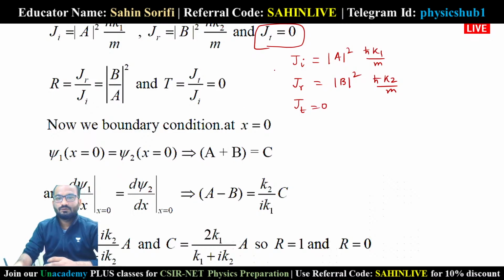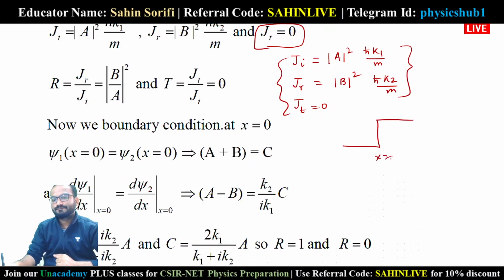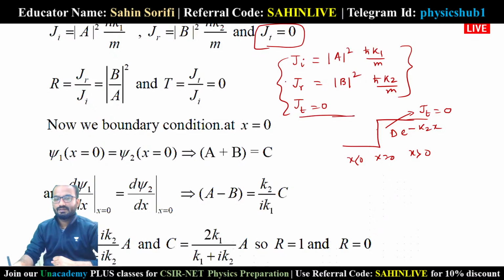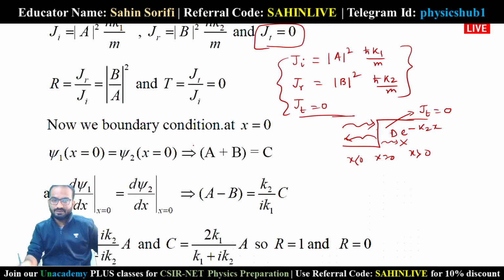So you can notice one thing here. Although there is some probability of finding the particle in this region x greater than 0, there is a finite probability. This is given by this e to the power minus k2x, but the transmitted current density Jt equals 0. So this is a very noticeable thing. Incident current density will be there, reflected current density will be there, but there will be no transmitted current density. But there is some finite probability to find the particle in this region x greater than 0. This is very interesting.